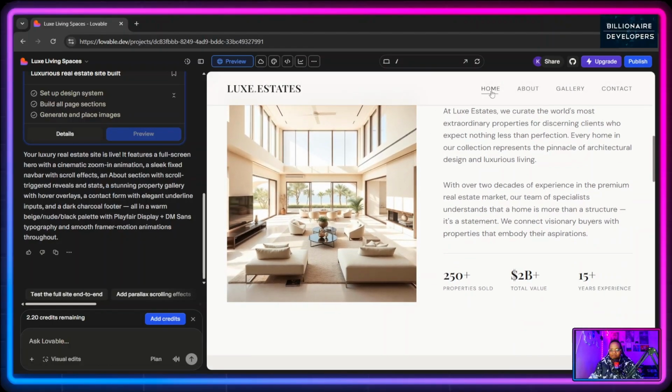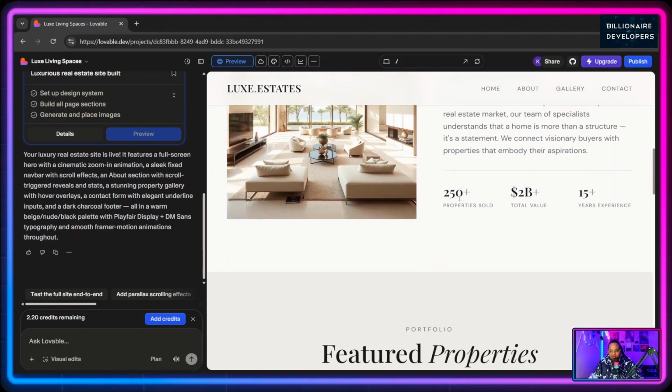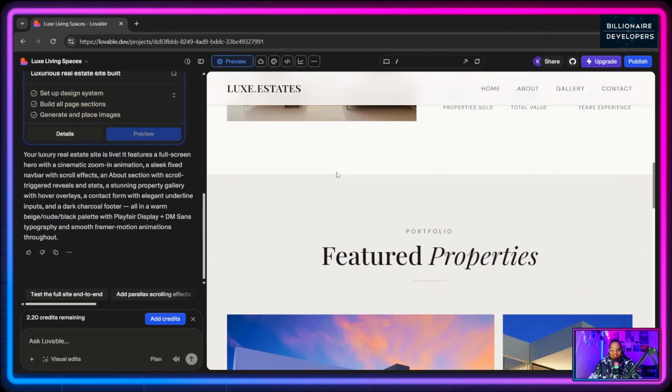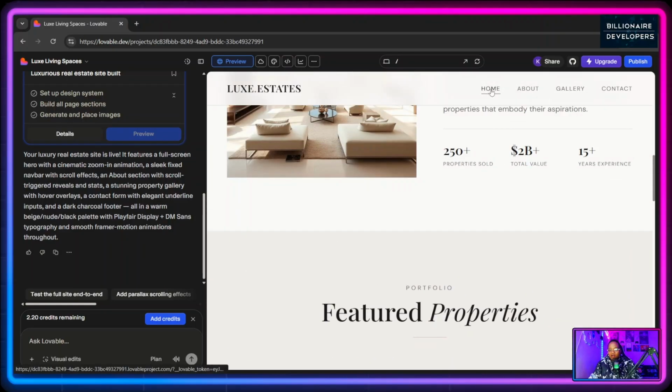All right, I like that it's got a home, it's got an about. It actually gives you 2 billion. That sounds interesting to me. All right, so let's just look at the features, right? So it actually did follow my steps. I did say I want a home, an about, a gallery, and a contact us.